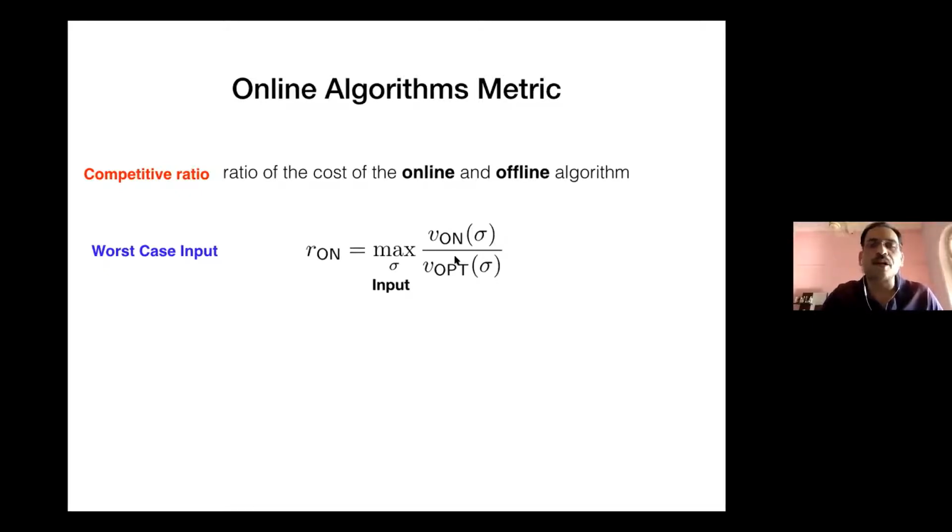So if you are more interested in network stochastics, one can also say this as a sample path result, that for each sample path sigma, I want this ratio to be small. That's essentially what this means.